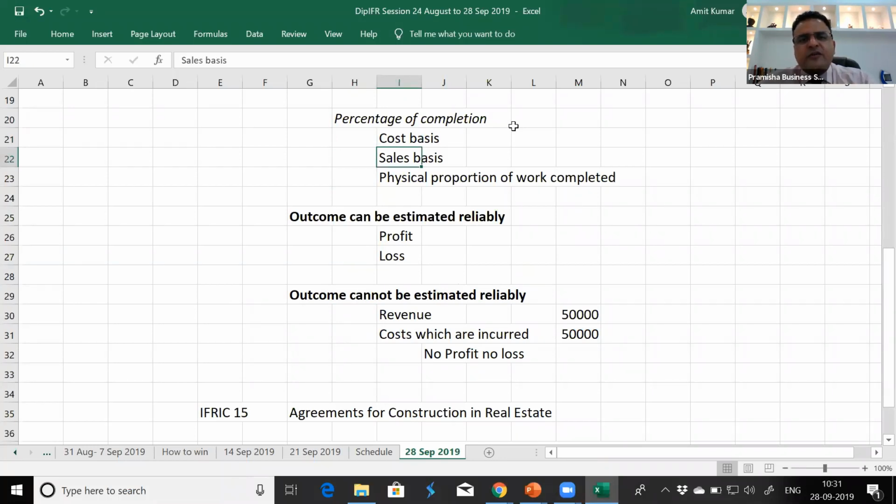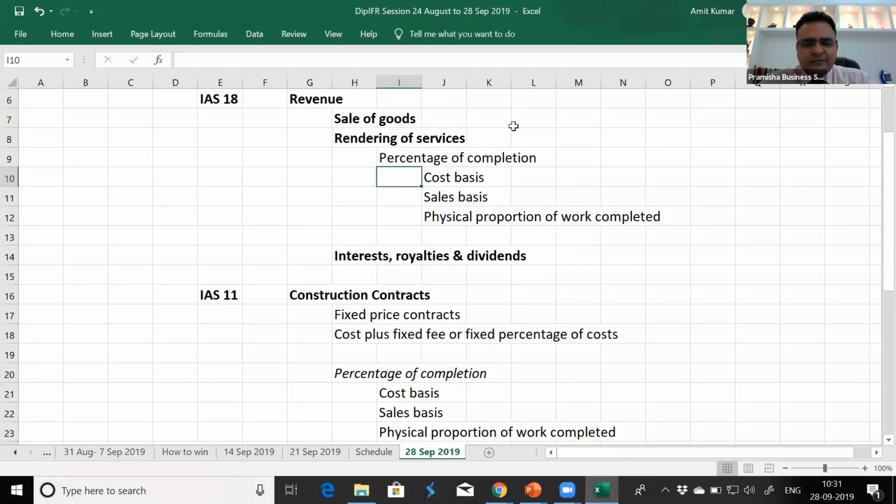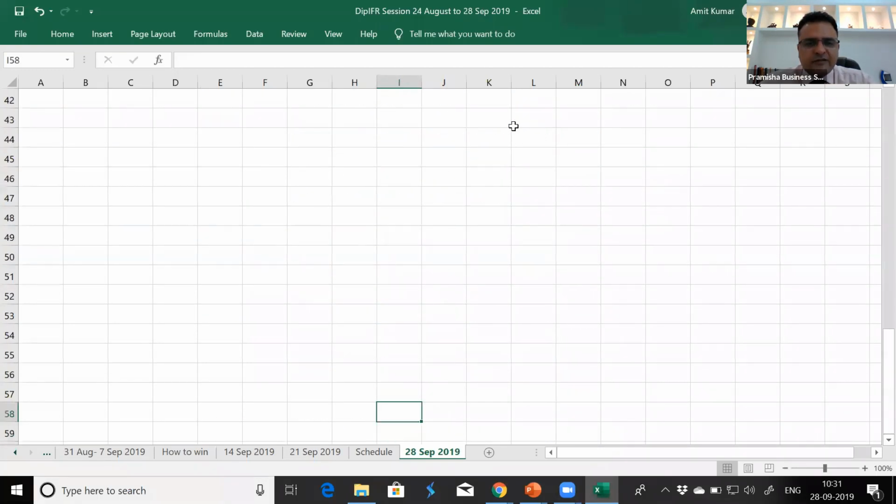So whether it is a service or a construction activity, if there is any performance obligation, they have given a new name to all these activities. The new name given to all these activities is performance obligation. Performance obligation is a broader term which covers both rendering of services as well as construction activity, and this is performance obligations satisfied over a period of time.